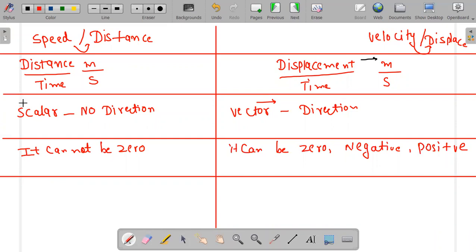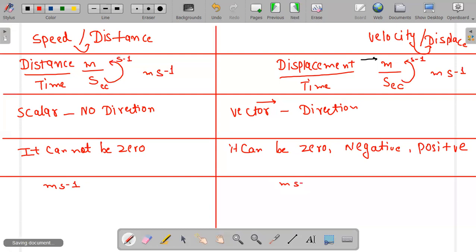Now, what is the formula of speed? This is meter upon second. If I put this second above, it will be meter per second. And for displacement, if I put this second above, it will be meter per second, because as this second moves from denominator to numerator, it changes from second to per second. So the unit is meter per second, and the unit is meter per second.